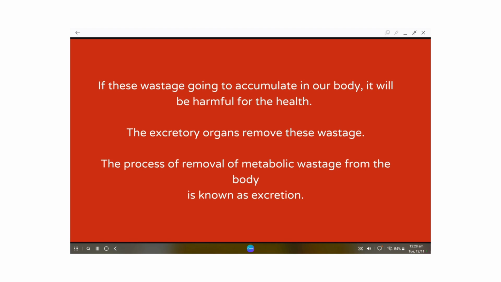So what if this waste accumulates in our body? It will turn into toxic material and definitely cause great harm to our health. So the waste such as carbon dioxide, water, salt, urea, uric acid, other than nitrogenous waste that we will talk about later, if not removed from the body, will definitely make us seriously ill. So the process of removal of metabolic waste from the body is known as excretion.